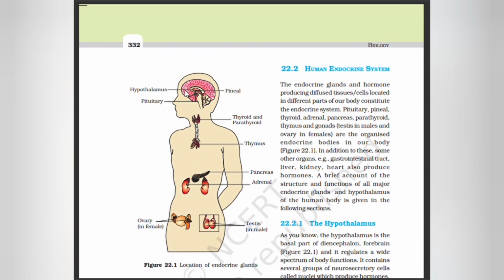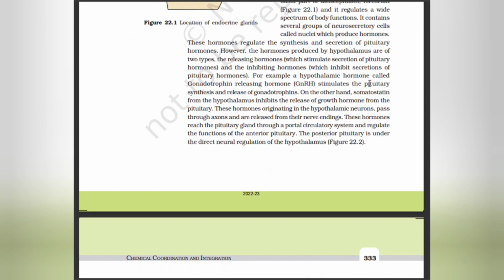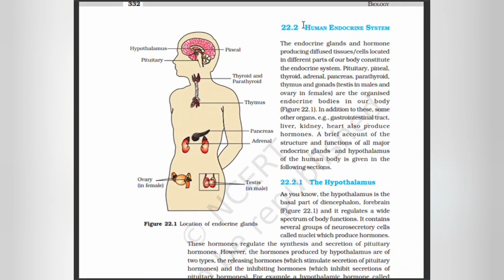See here the picture. It shows the hypothalamus, pineal, pituitary, thyroid and parathyroid, thymus, pancreas, adrenal, ovary in female and testis in male. Human endocrine system: the endocrine glands and hormone-producing diffused tissues and cells located in different parts of our body constitute the endocrine system. Pituitary, pineal, thyroid, adrenal, pancreas, parathyroid, thymus and gonads are the organized endocrine bodies in our body. In addition to this, some other organs, the gastrointestinal tract, liver, kidney and heart, also produce hormones.